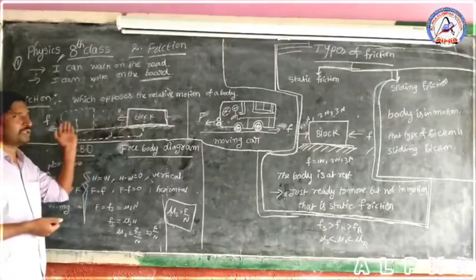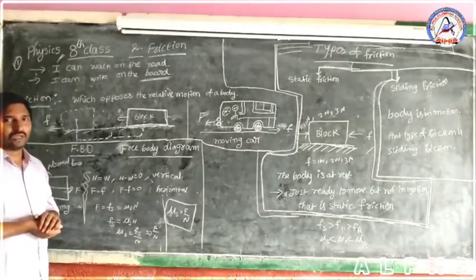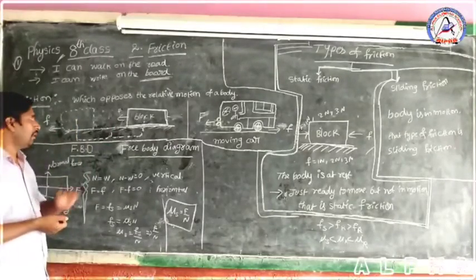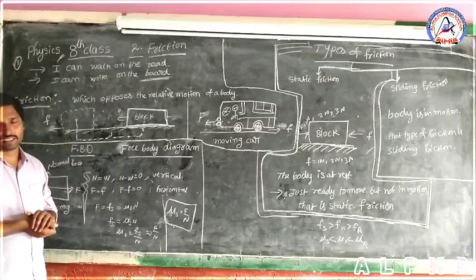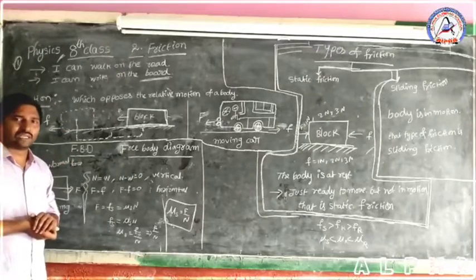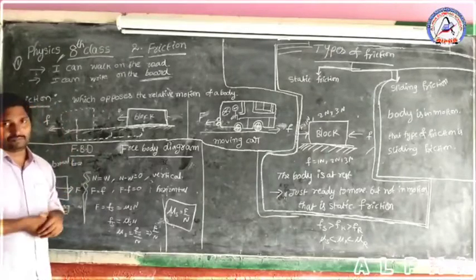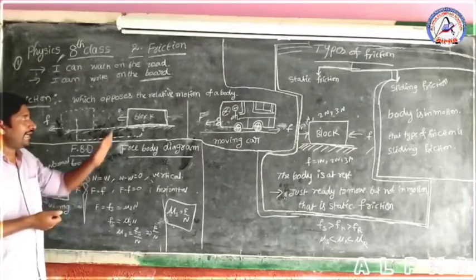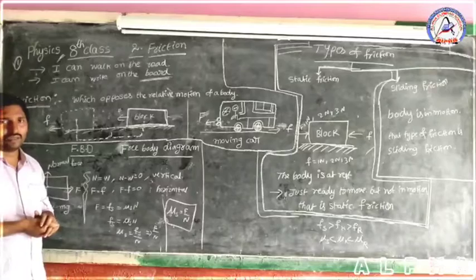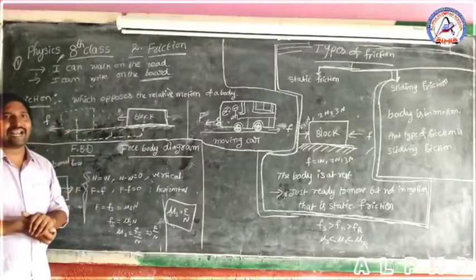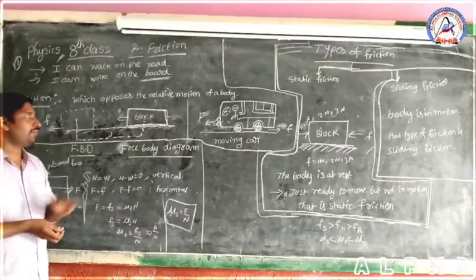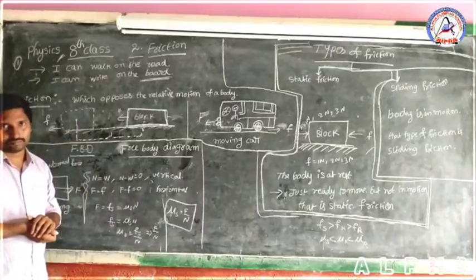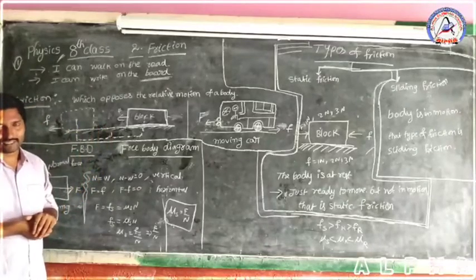The block will move to a certain place, and after that the block comes to rest. What is the reason for the block stopping? The cause is a frictional force acting against the force direction. The block is at rest.